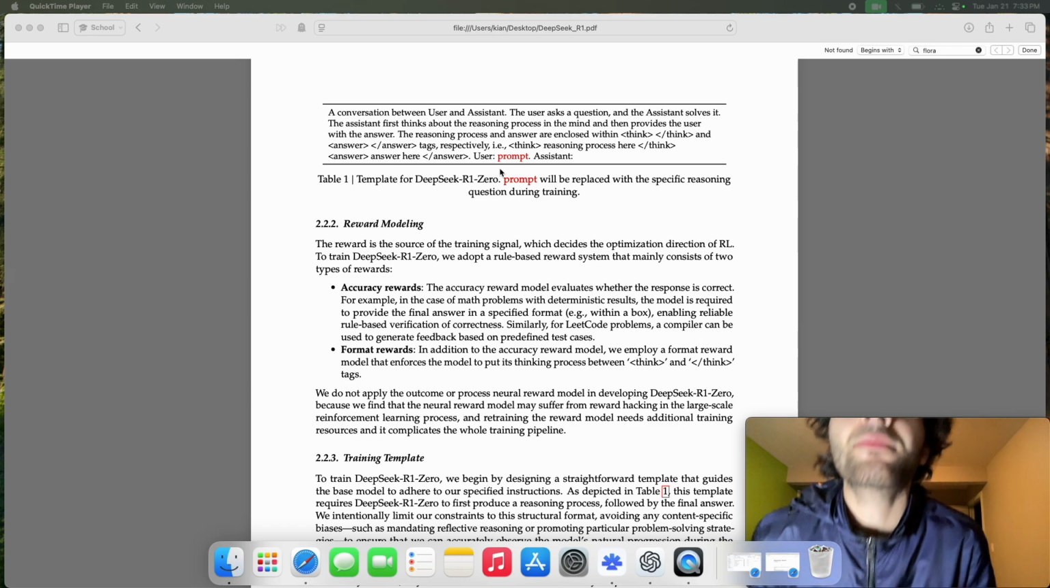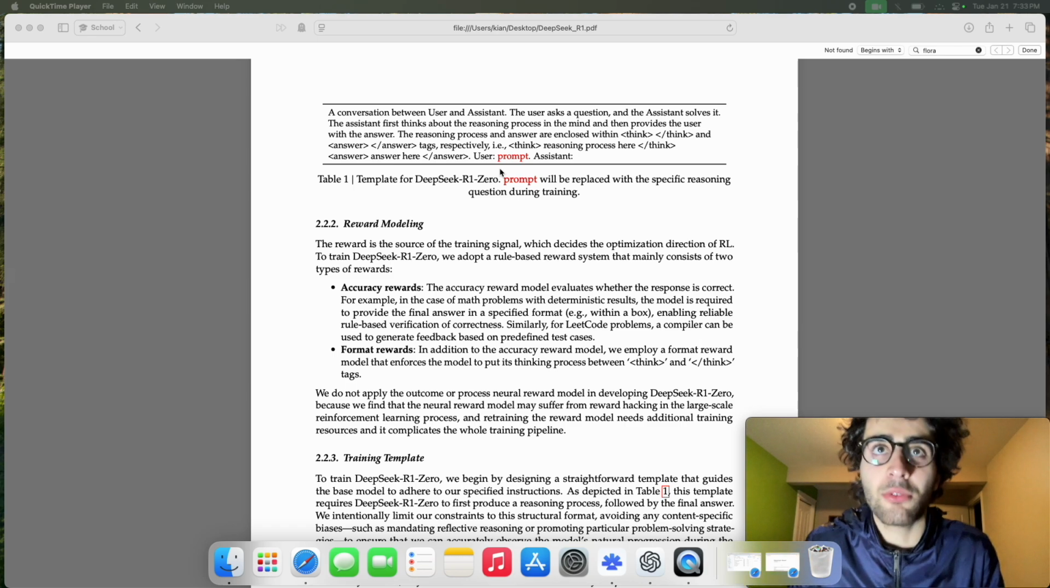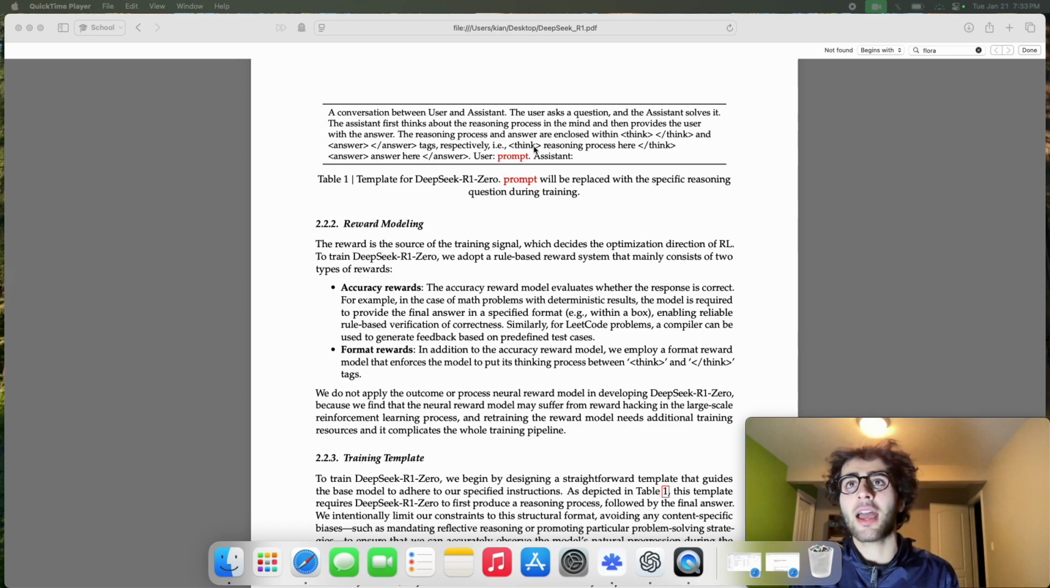As you can see, there are 2 types of HTML tags here. We have the answer tags as well as the think tags. This is to prompt the model to put its chain of thought reasoning within the think tags, and then the answer, as you can see, between the answer tags. So it's as simple as that. This is how the model is trained.